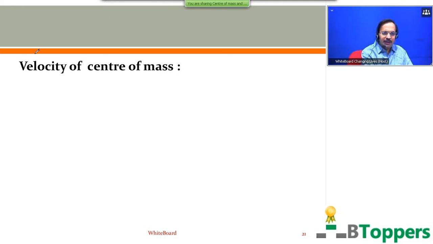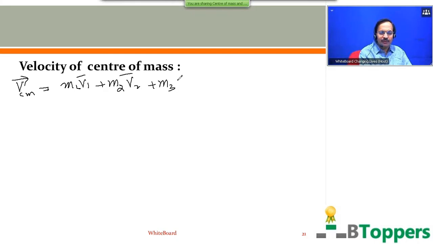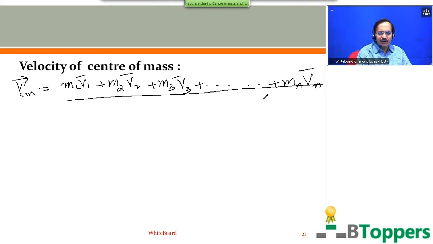So the linear velocity vector of center of mass of the system of n particles is therefore given by V bar subscript CM equal to m1 v1 bar plus m2 v2 bar plus m3 v3 bar, etc. up to mn vn bar, divided by the sum of the masses of all the n particles of the system.